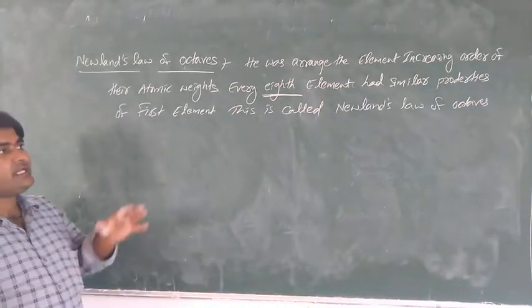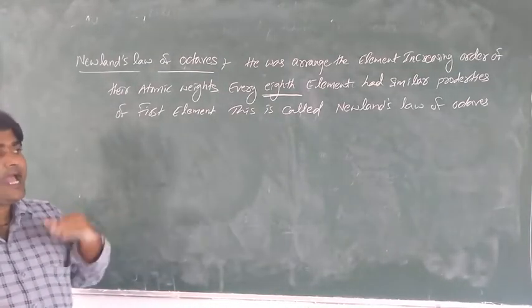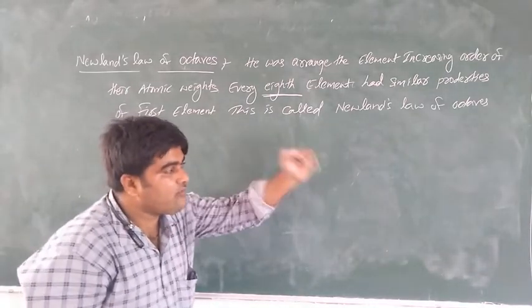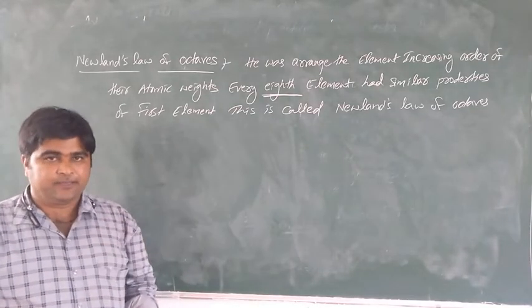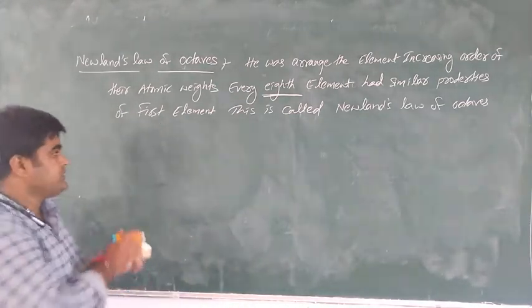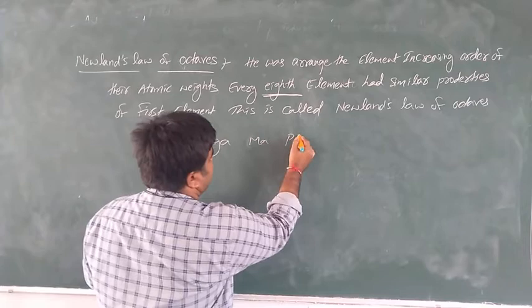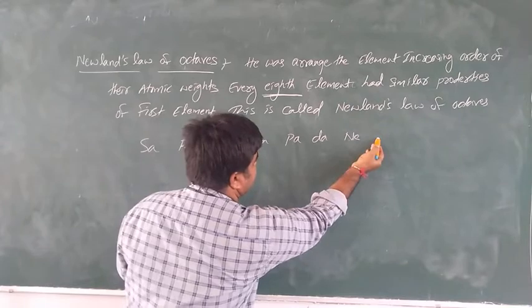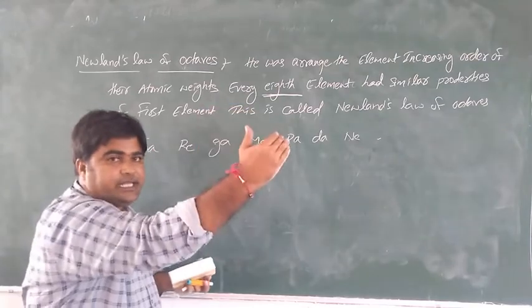He arranged the elements in increasing order of their atomic weights. Every 8th element had similar properties to the first element. This is called Newland's law of octaves. It is like the musical scale: sa, re, ga, ma, pa, da, ni, and next comes sa again. Like 1, 2, 3, 4, 5, 6, 7, and the 8th element is sa.